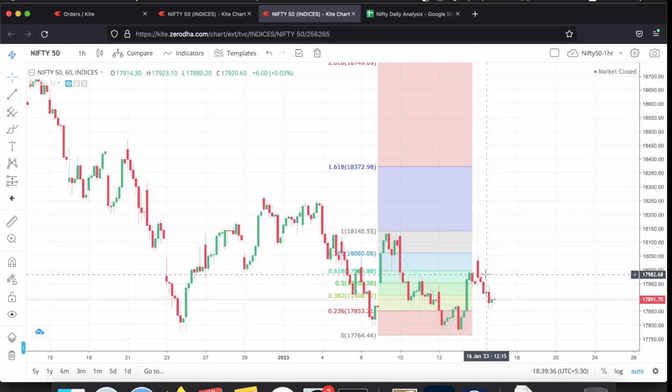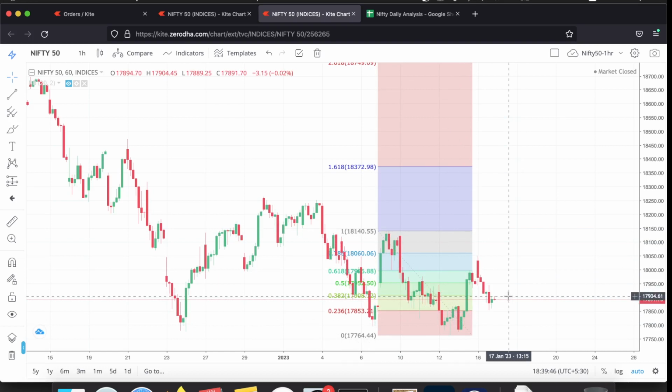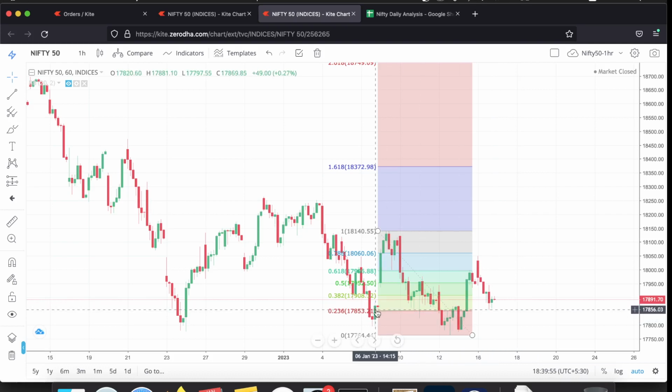Okay, this being a very short-term trend, this doesn't hold much weightage in analysis, but it at least gives us some idea. Also, around 17,854 the price got some support, which is another crucial level, that is the 23% retracement level.